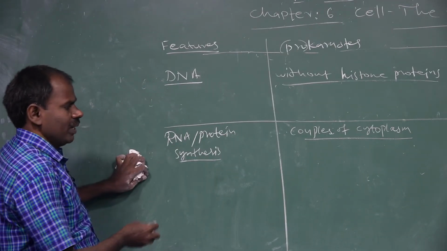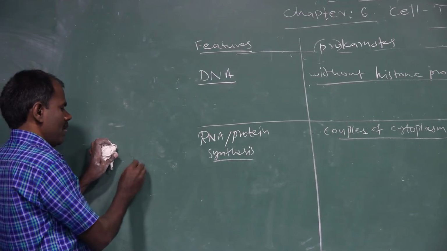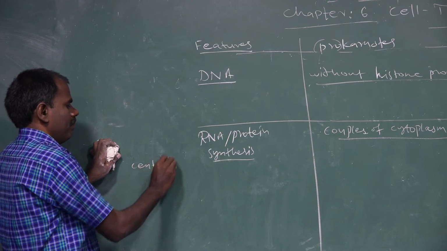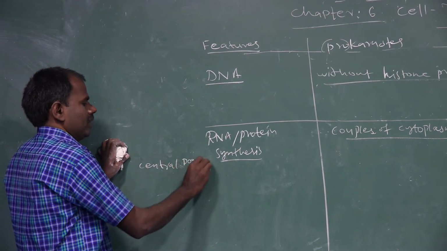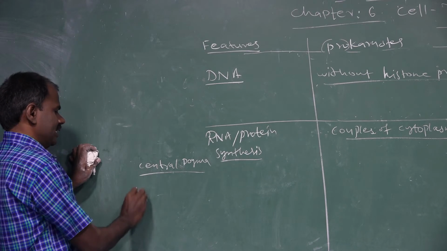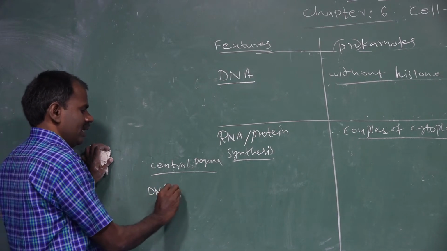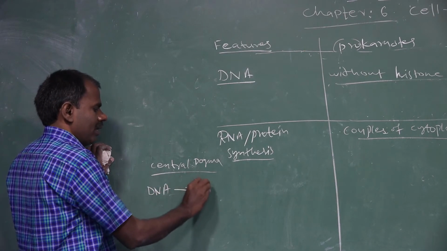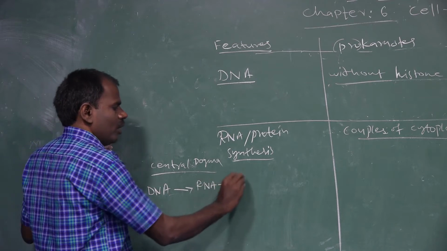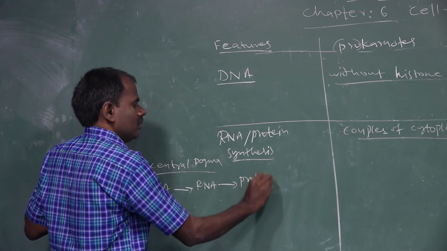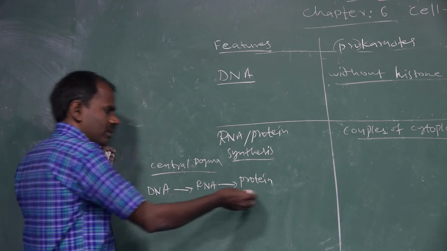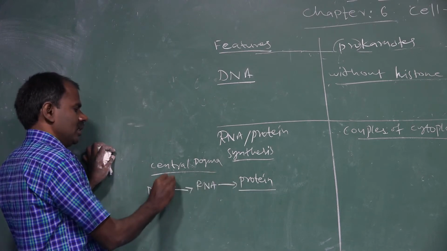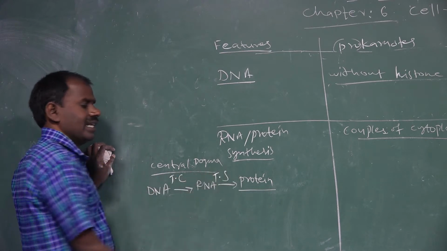This is the central dogma. DNA forms RNA, and RNA forms protein. Protein synthesis is the formation of proteins, a process of transcription and translation.